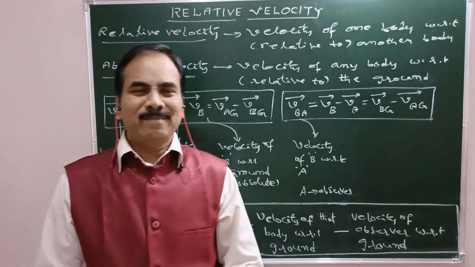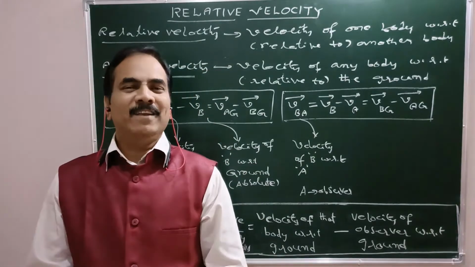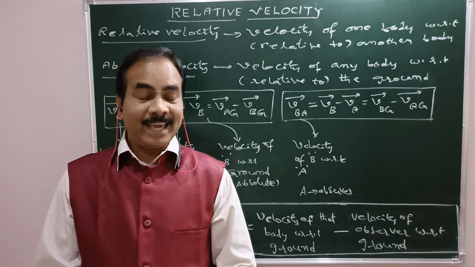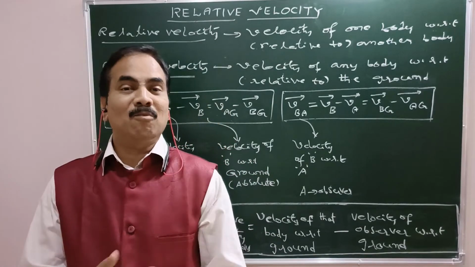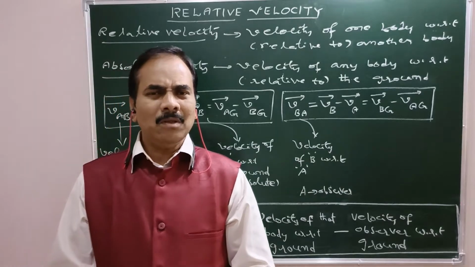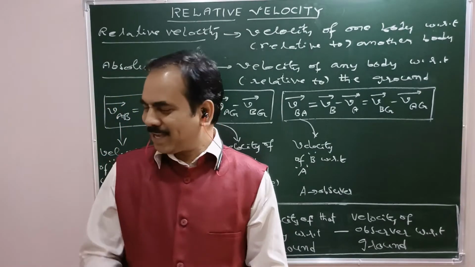So what is meant by relative velocity? Velocity of any body with respect to ground is absolute velocity. Velocity of one body with respect to another body is known as relative velocity. Now let us see some examples.